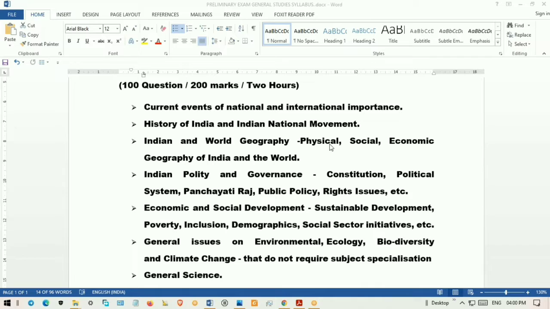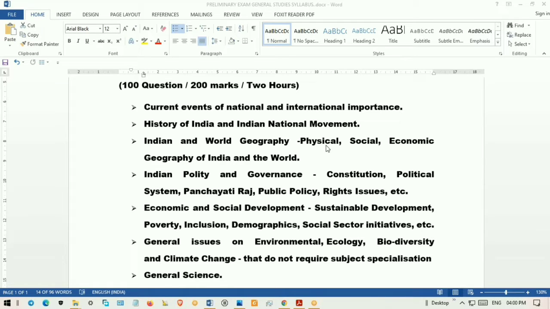Both for GS students and optional geography students, but the classes will be separate. Because for optional students, we have to go in depth into the subject. For GS, it is not so. Okay, let me explain how to study the vast geography syllabus for GS first. Then we will discuss the optional paper in the next module.